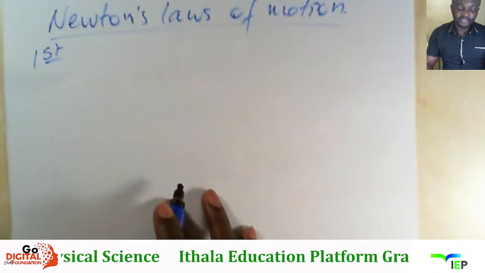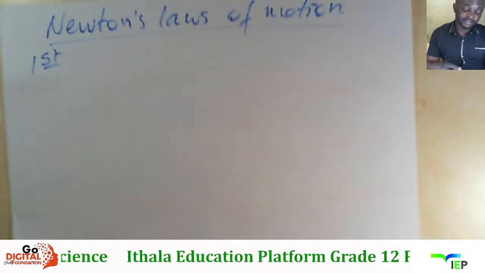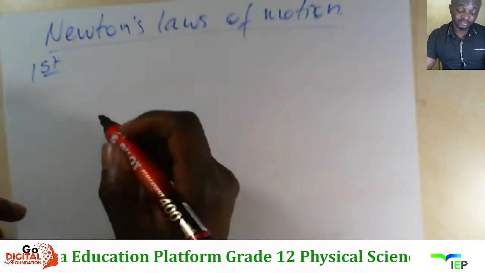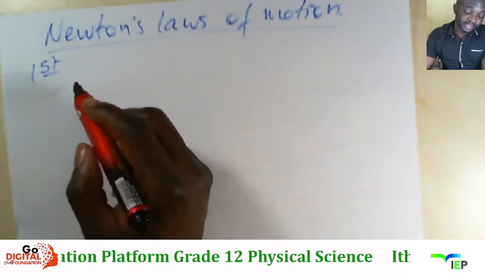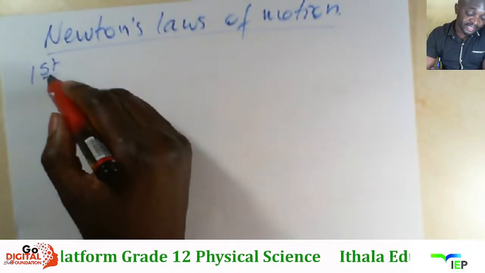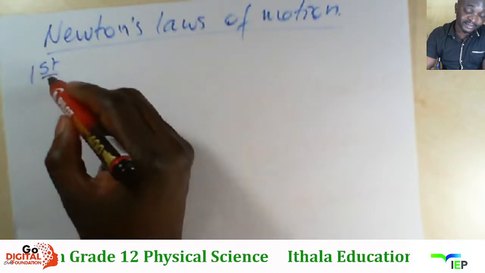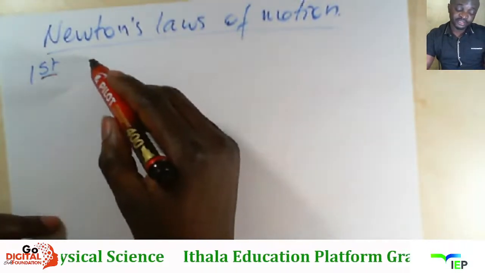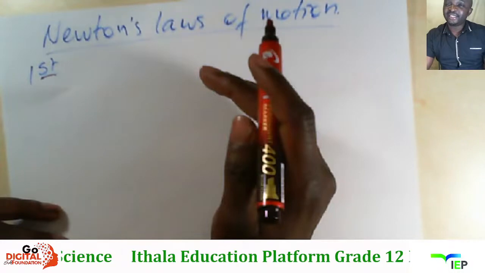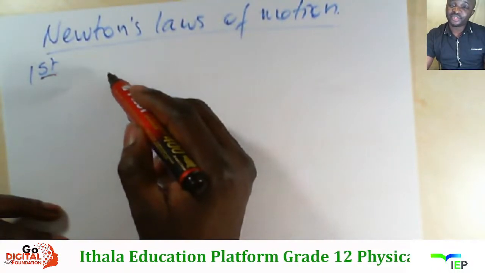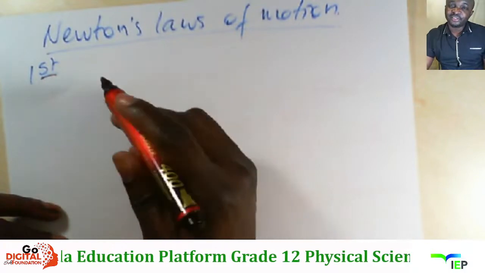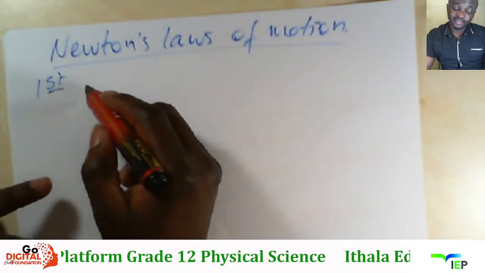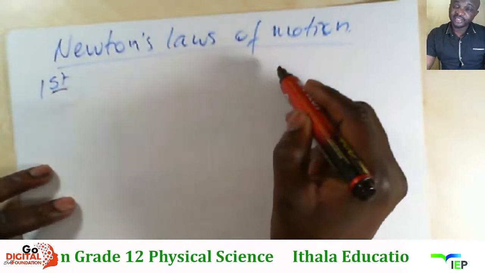The first law is an object will remain in its position of rest or constant velocity unless there is an unbalanced net force acting on it. So kusho ukuthi ngeke i-object inyakaze from rest unless khona force ezoyisusa lapho. Now if the object is from rest, then you move it, uzobona ukuthi say in a velocity. So initial velocity was 0, then it's moving with another velocity. So there is a change in velocity. Ngakho sothi kune change in velocity. Mase kune change in velocity, siyakwazi ucalculate in acceleration.